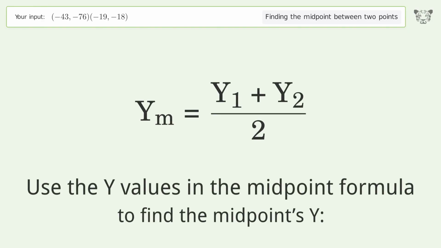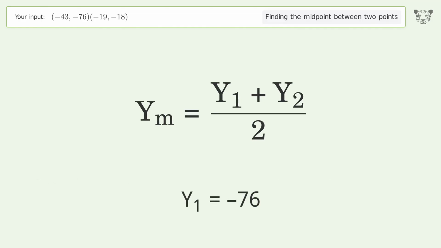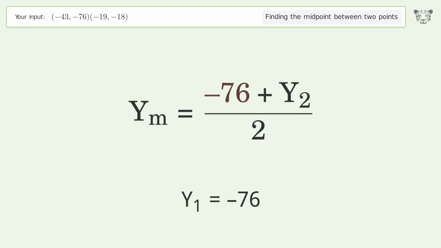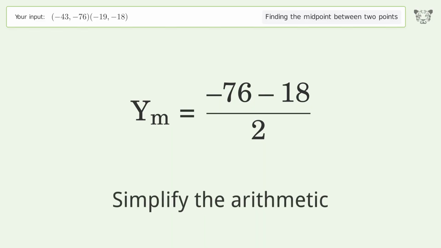Use the y values in the midpoint formula to find the midpoint's y. y1 equals -76. y2 equals -18. Simplify the arithmetic.